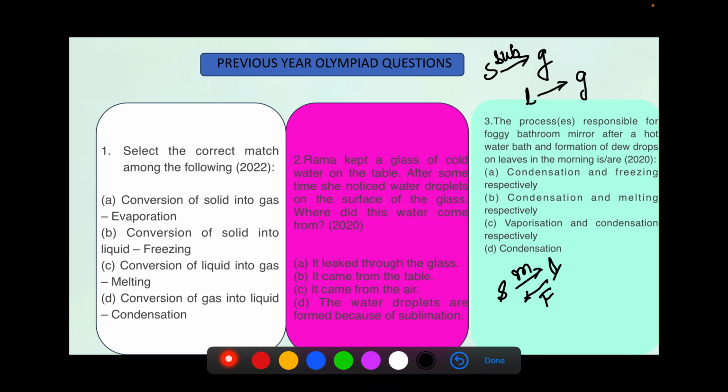And option B, conversion of gas into liquid. That is, this procedure is known as condensation. So option D is correct.